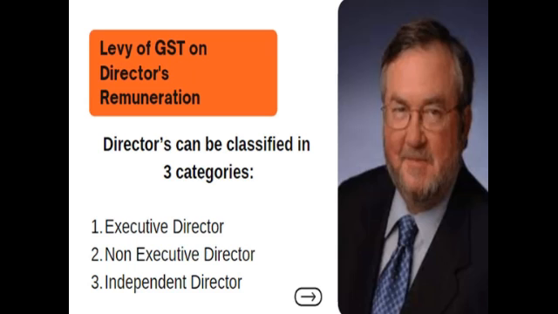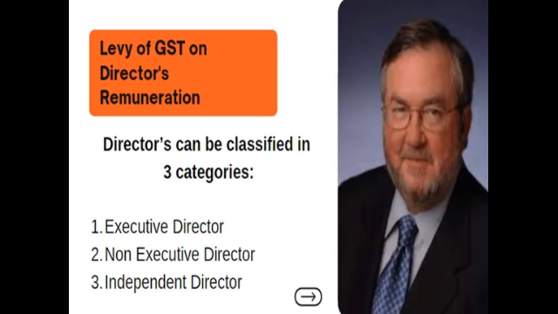So where the whole-time director is an employee of the company, then GST is not charged on remuneration paid to the company's executive or whole-time director or managing director. But where the whole-time director is not an employee of the company, then the services provided by the director are subject to GST at the rate of 18% and will fall under the reverse charge mechanism.